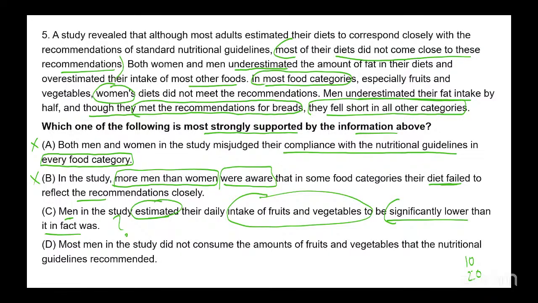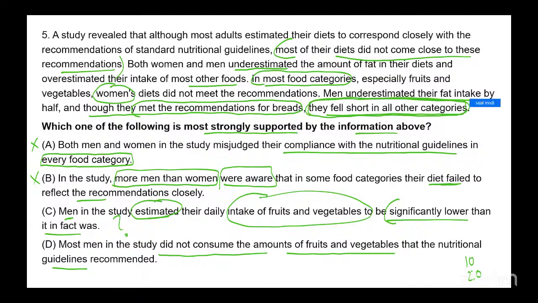Let's look at D. Most men in the study did not consume the amounts of fruits and vegetables that the nutritional guidelines recommended. Just look at the last line. Men underestimated their fat intake, and though they met the recommendations for breads, they fell short in all other categories.